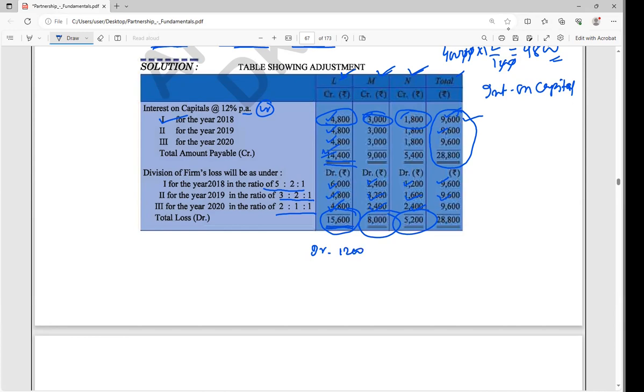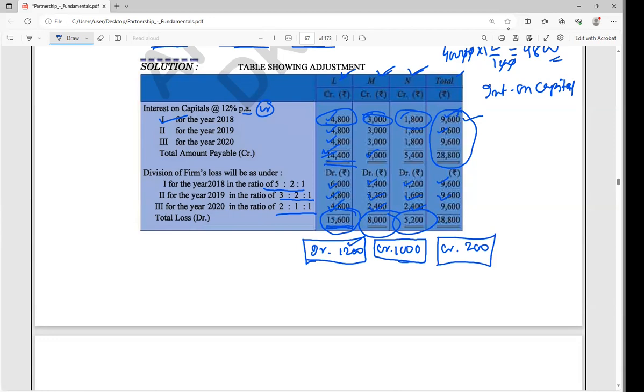1,200 debit for L. Now for M, credit is more, by 1,000. Correct? And for N, again credit is more, by 200. Now you could find out one person is giving back 1,200, and the other two persons are getting it: one getting 1,000, one getting 200.